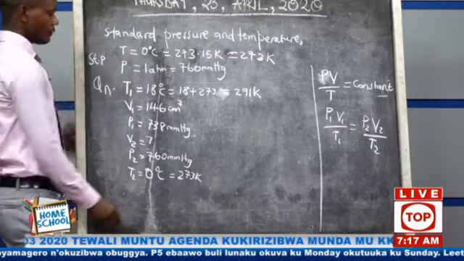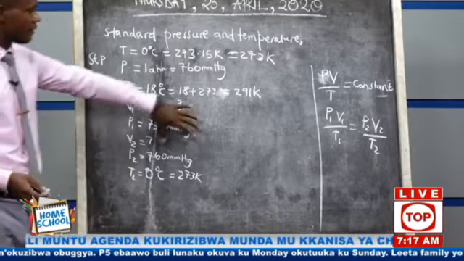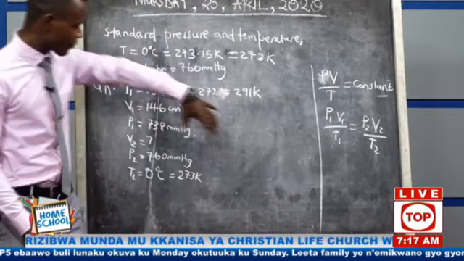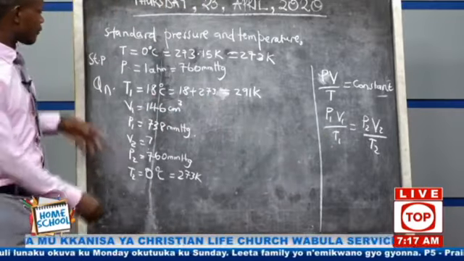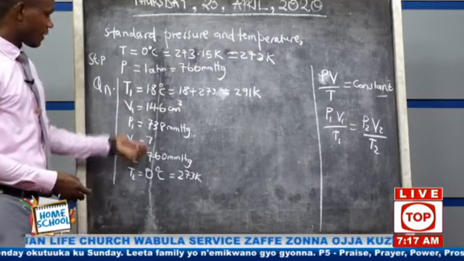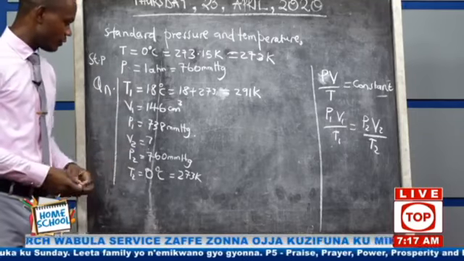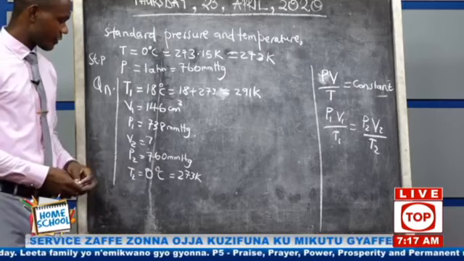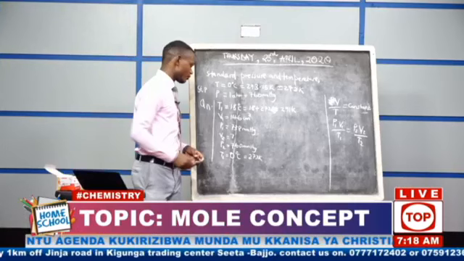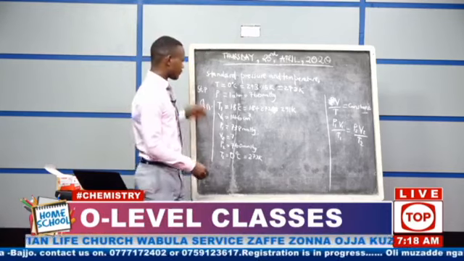Okay? So now this number, we said these things are very easy. Once you have the formula and you are able to interpret the question, this is what you should do first. You interpret the question. You pick out what has been given and you look out for what you need to calculate. You realize that V2 is not given. And if 5 of these are given, you can calculate the remaining one. Can we substitute and see?